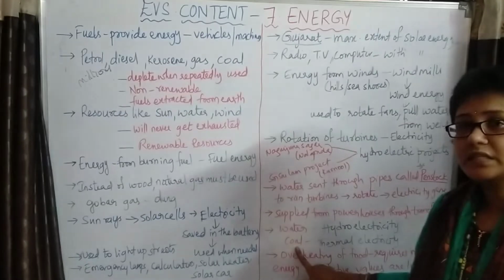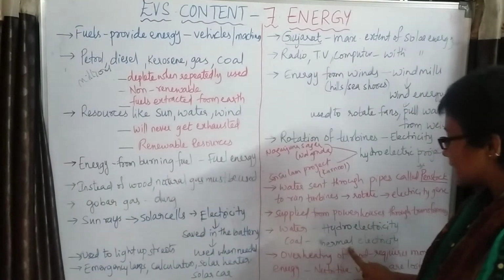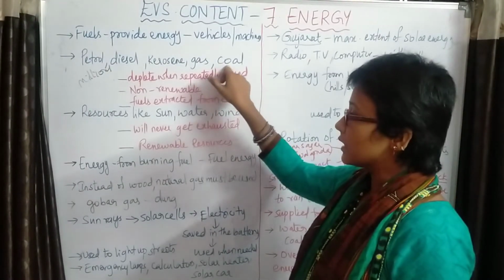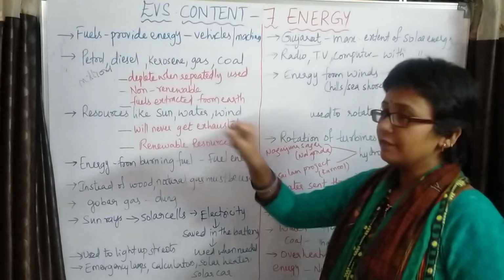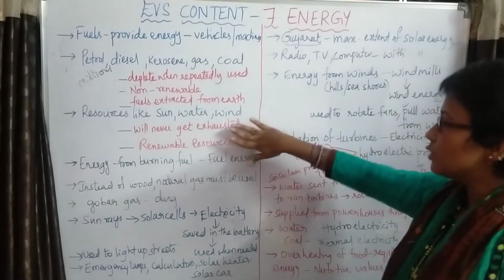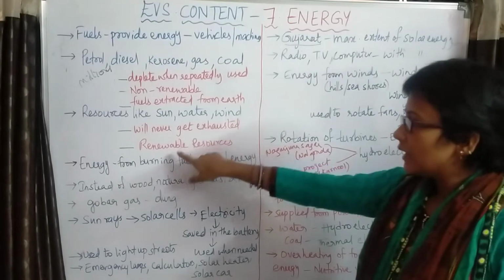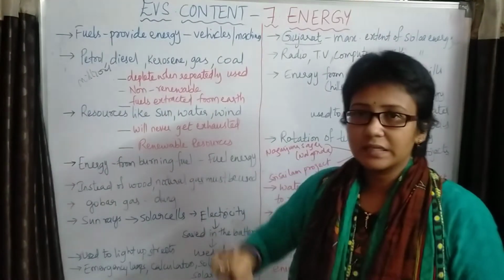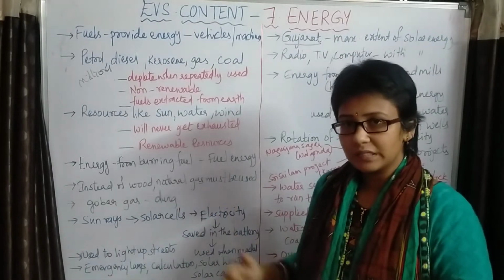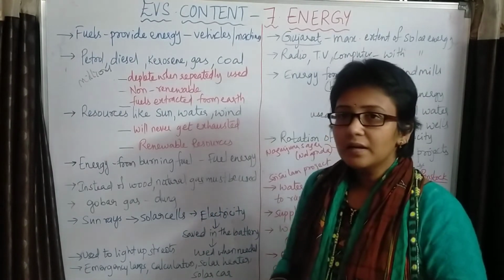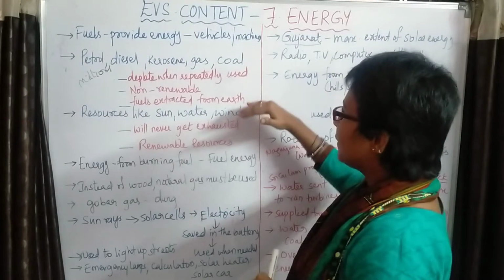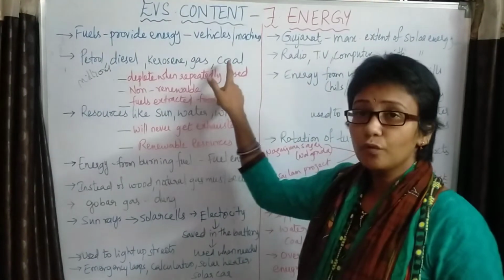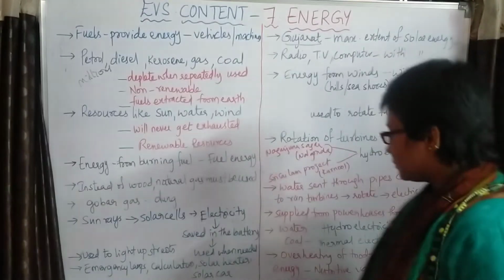If electricity is generated with coal, we call it thermal electricity. Coal is a non-renewable resource, and water is a renewable resource. So which one is better? Using water is better. Hydroelectricity is better than thermal electricity. Previously, when hydroelectricity had not been invented, people used to produce electricity with the help of coal, that is thermal electricity.